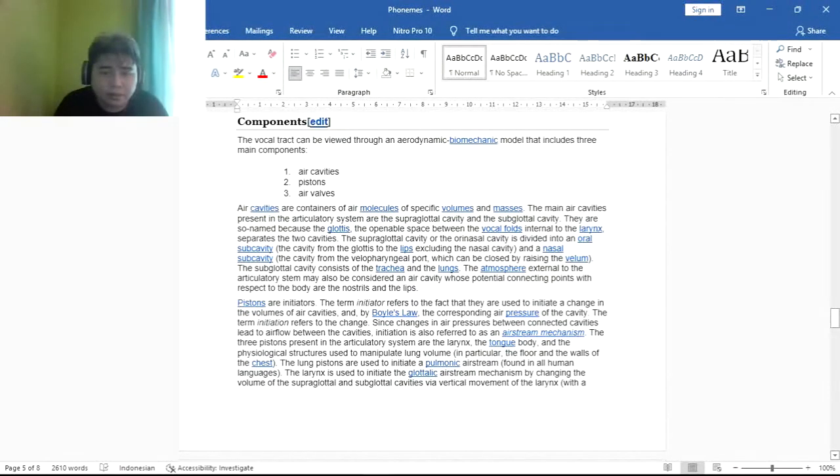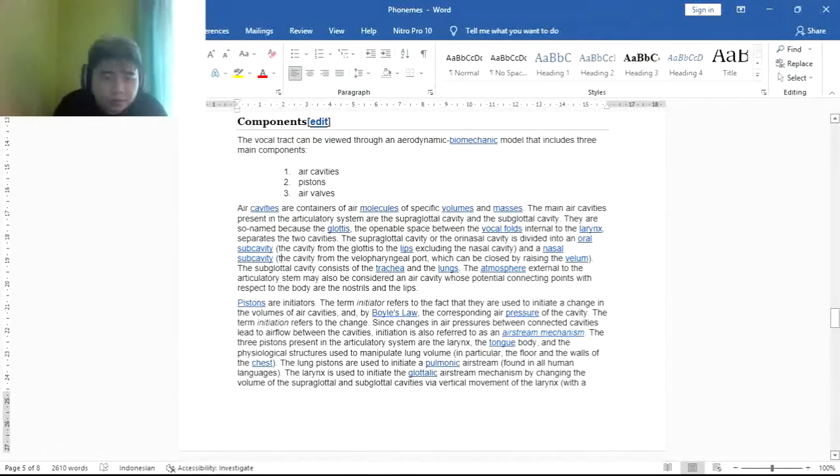The supraglottal cavity, or the oral cavity, is divided into an oral subcavity, the cavity from the glottis to the lips, excluding the nasal cavity, and the nasal subcavity, the cavity from the velopharyngeal port, which can be closed by raising the velum.